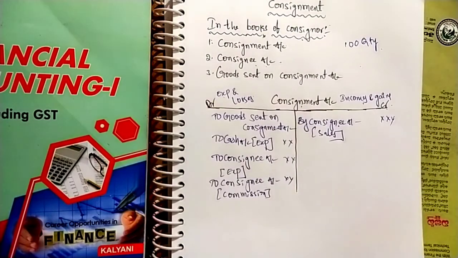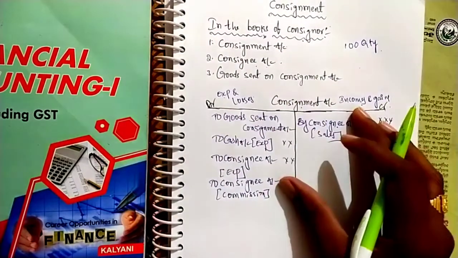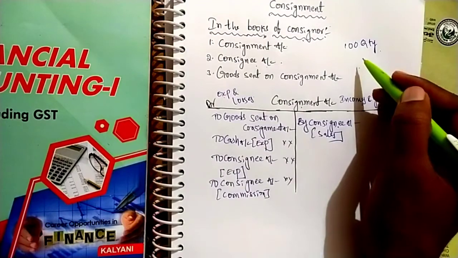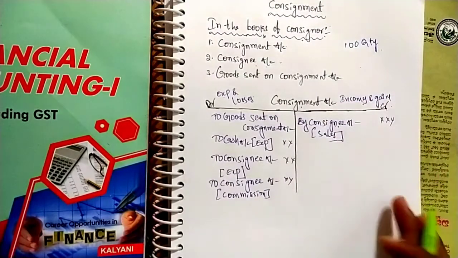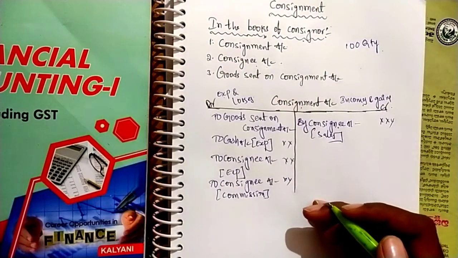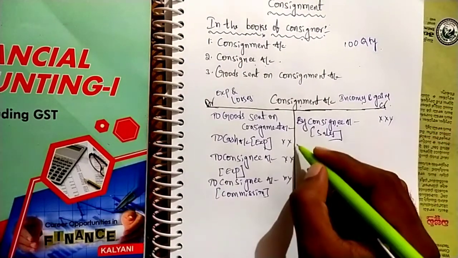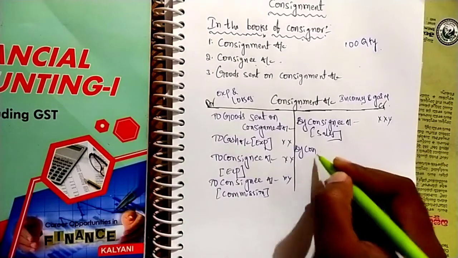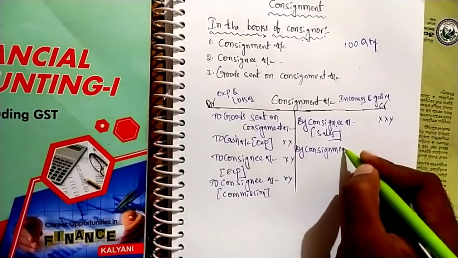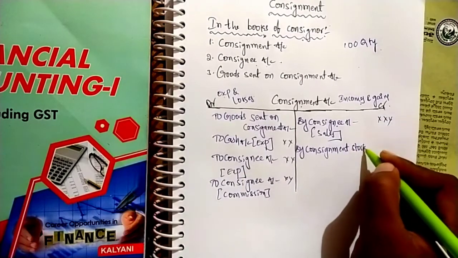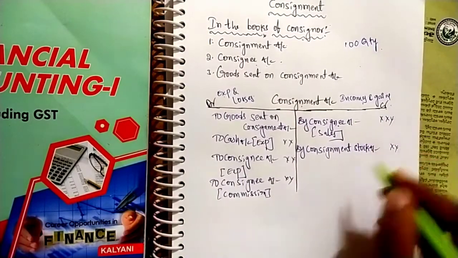If consignee sold 100 quantity, there is no closing stock. For example, if consignee sold only 90 quantity, what will happen? 10 quantity is in the business. That is treated as closing stock. If there is any closing stock, it is recorded on the credit side as consignment stock account. That's it.